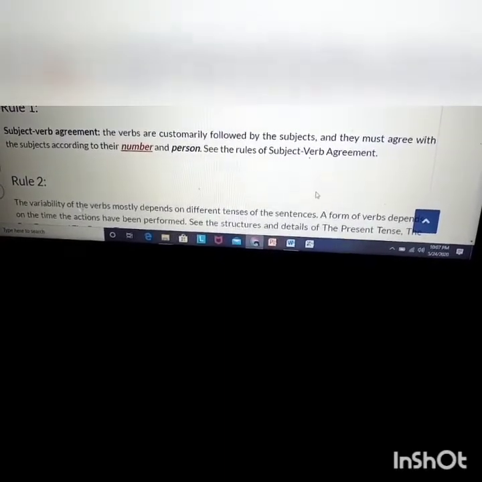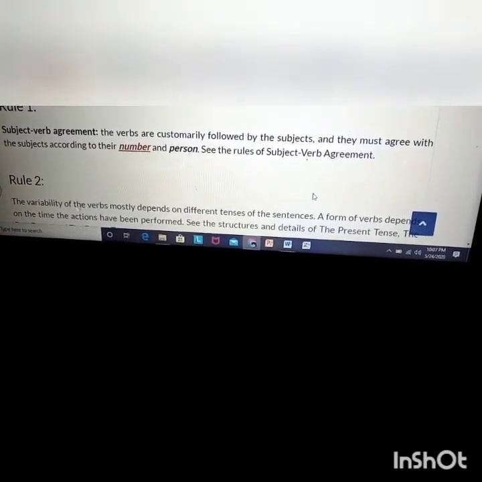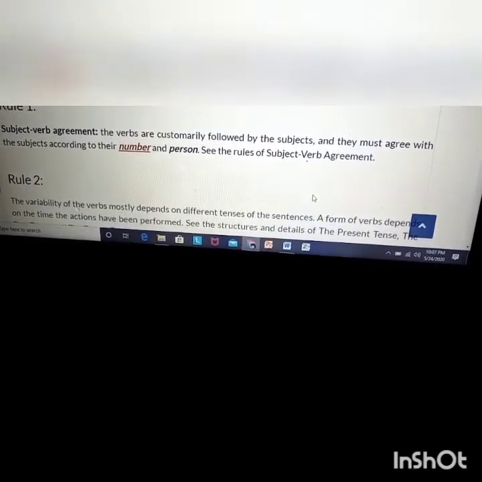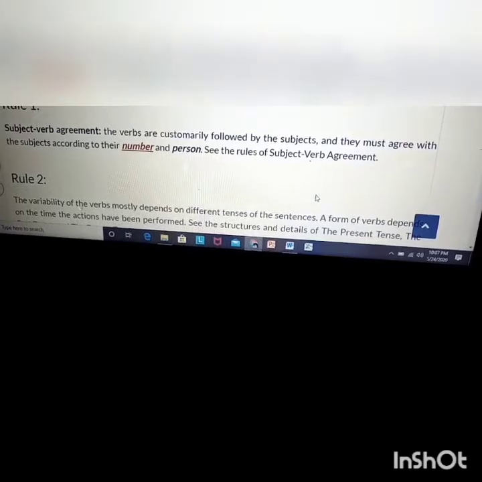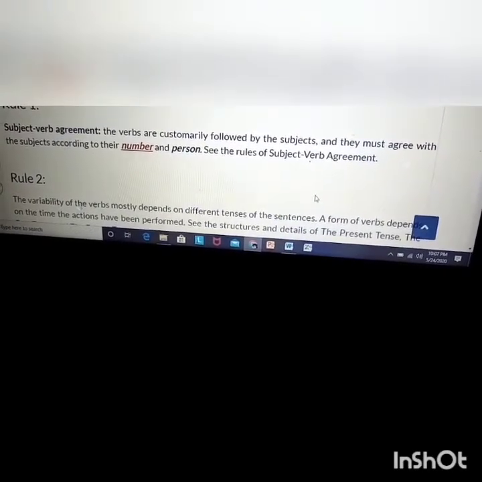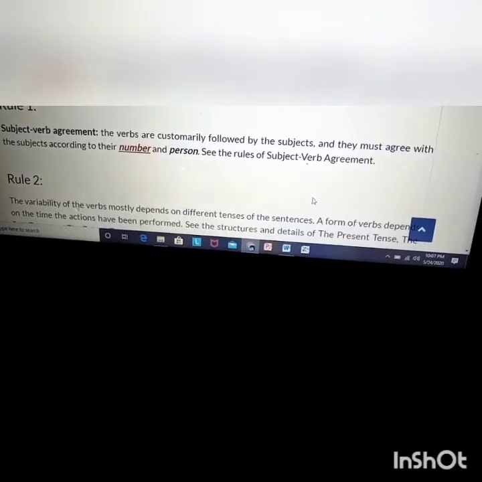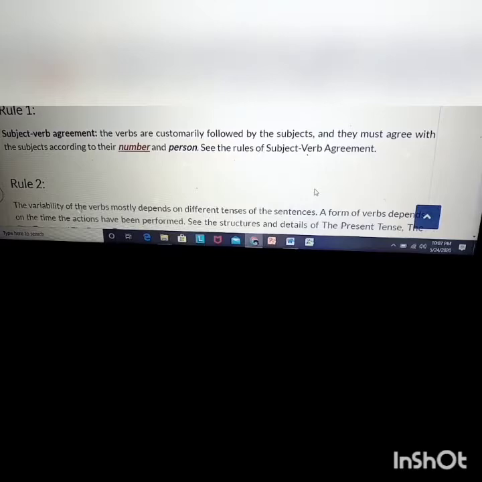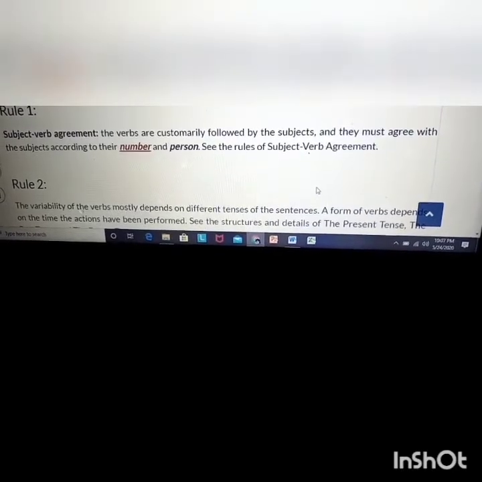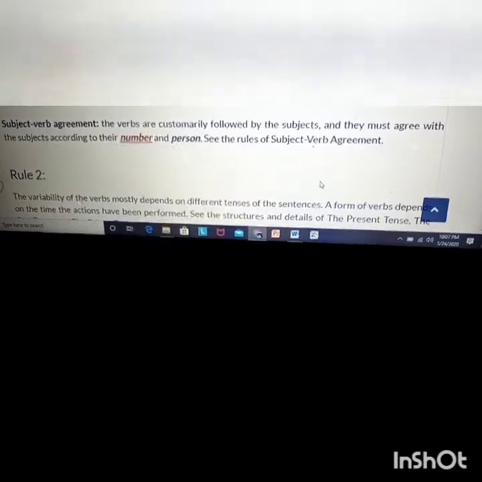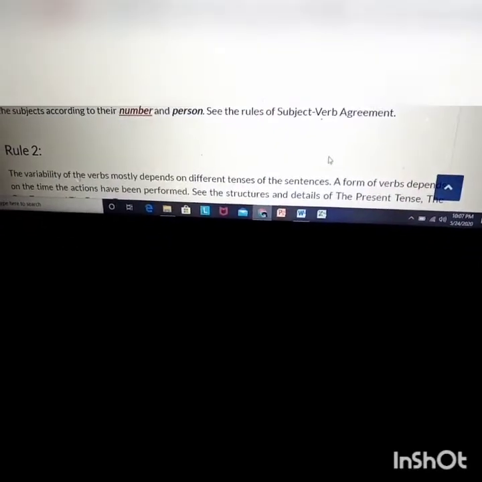Rule number one, we can see subject-verb agreement. The verbs are customarily followed by the subjects and they must agree with the subjects according to their number and person. That means if the subject is singular, the verb will be singular, and if the subject is plural, the verb will be plural according to their change.